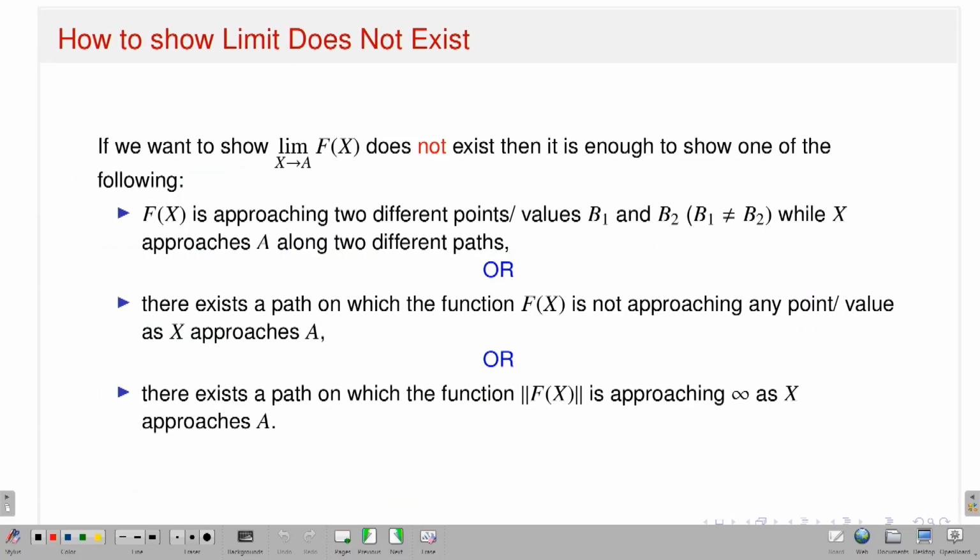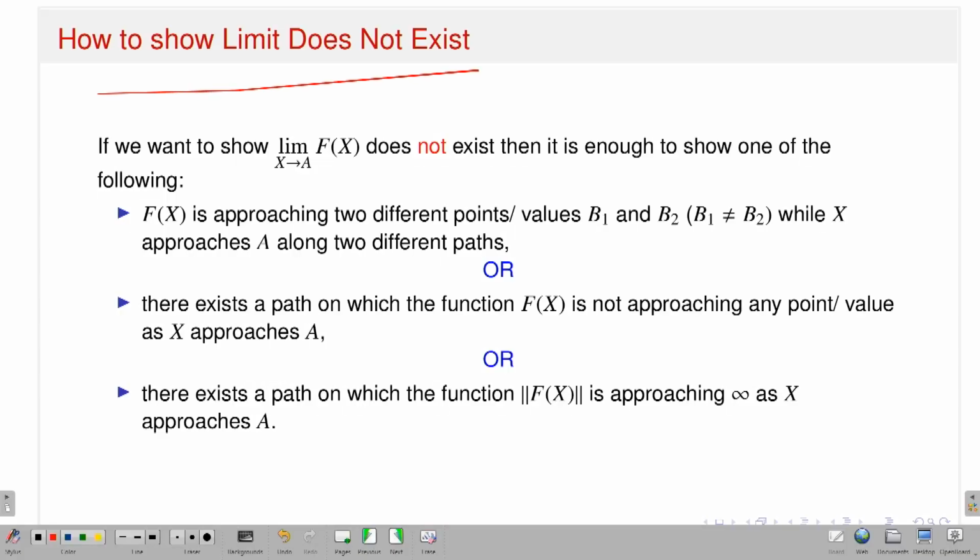So now, to show that the limit does not exist, this is the kind of argument we can use. Suppose I want to show that the limit of f as x approaches a does not exist. In that case, what I will do is take two different paths which approach the point a, and show that the value of the function approaches different limits. If this happens, then I will say that the limit of the function at that point does not exist. So that's what I have written.